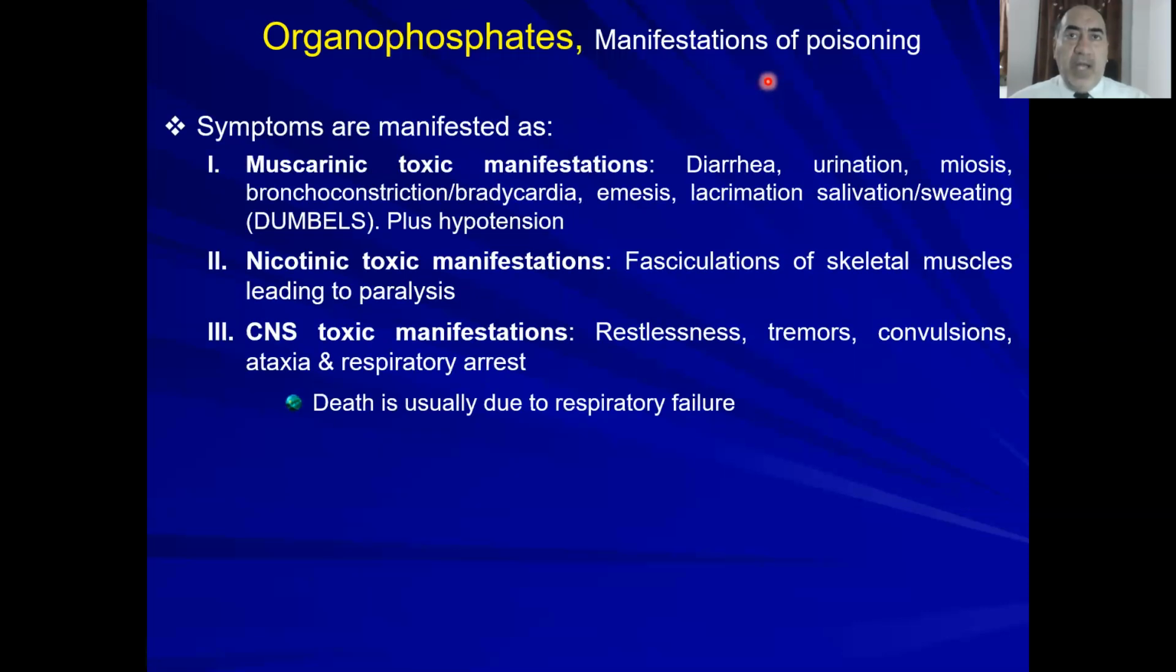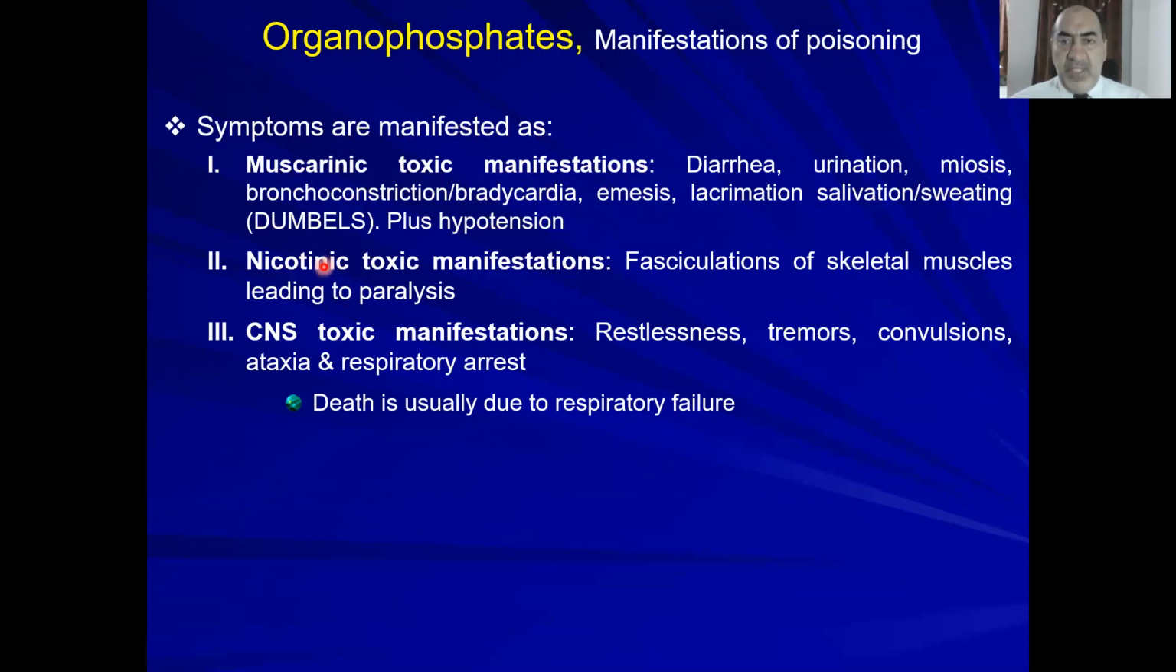Manifestations of poisoning. Again, think about parasympathetic activity. You are increasing parasympathetic activity in a huge manner. They are manifested as muscarinic toxic manifestations and nicotinic toxic manifestations. They indirectly activate muscarinic and nicotinic receptors, and they have CNS effects. Muscarinic toxic manifestations can be abbreviated by the mnemonic DUMBBELSS: diarrhea, urination, miosis, bronchoconstriction, bradycardia, emesis, lacrimation, salivation, and sweating, in addition to hypotension.